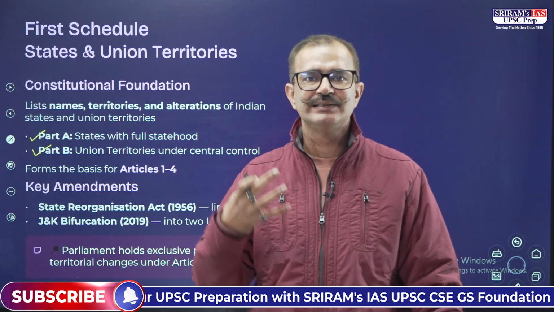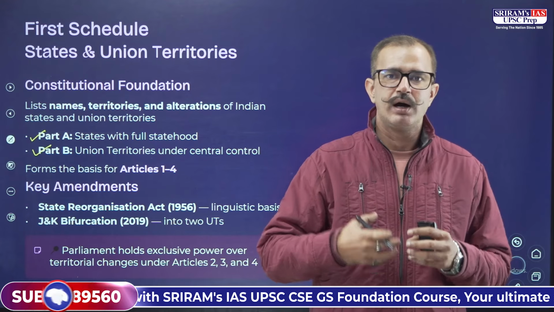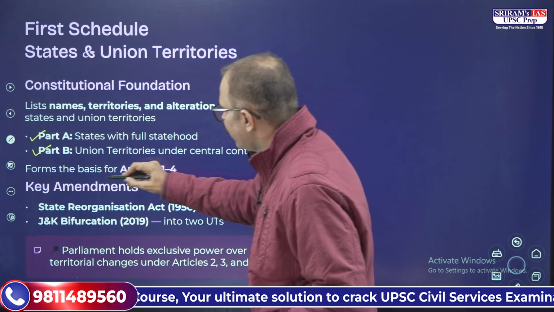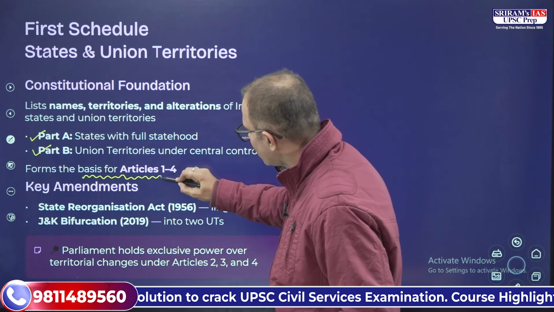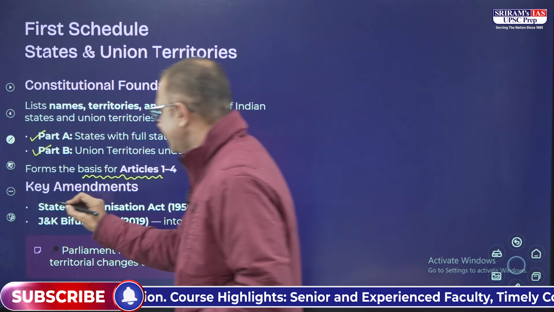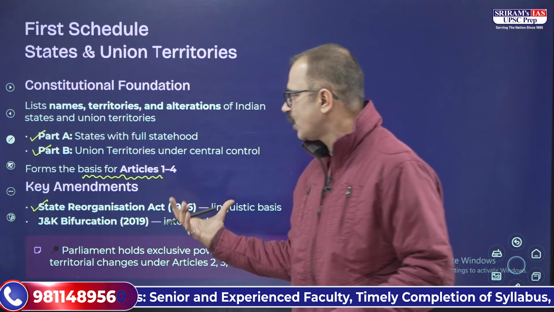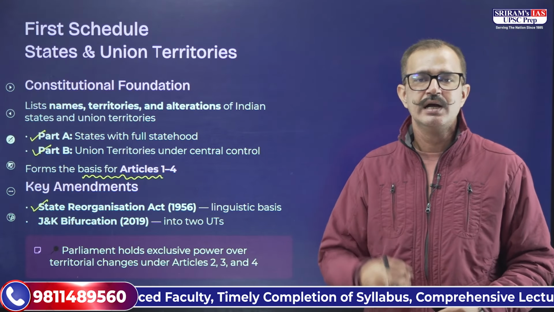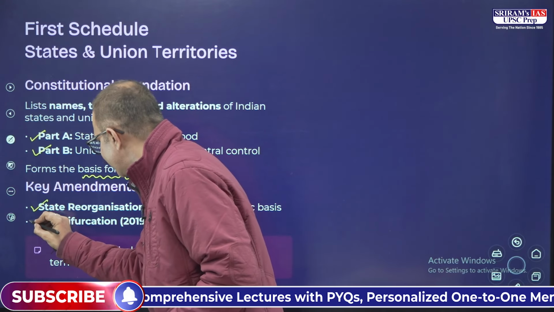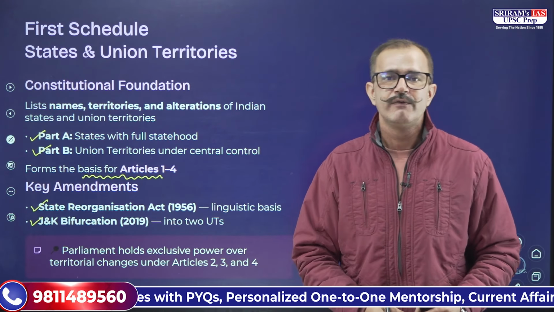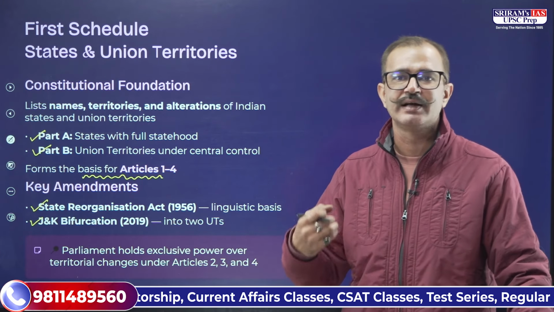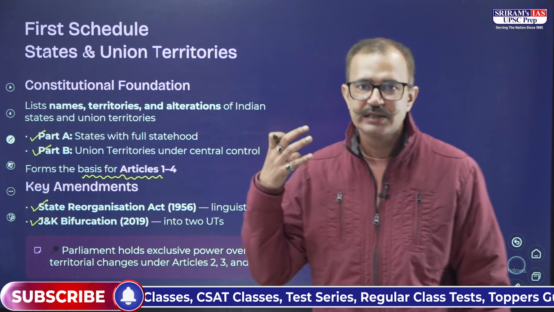So the Parliament has the complete power to make any amendments when it comes to the states, and that forms the basis. This complete schedule forms the basis for the articles that we have in part 1, that is articles 1 to 4. These are the key amendments that you have to remember. We have the States Reorganization Act in 1956 that led to the arrangement of the states on a linguistic basis. And recently in 2019, we had the Jammu and Kashmir bifurcation, where now we have two union territories which have been crafted: Jammu and Kashmir as well as Ladakh.